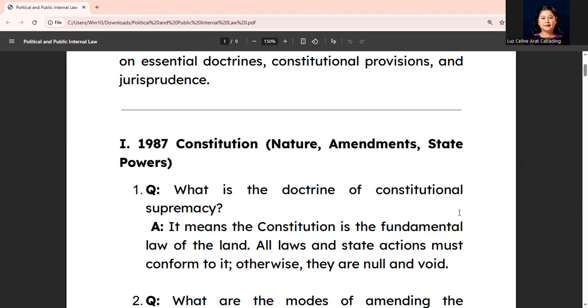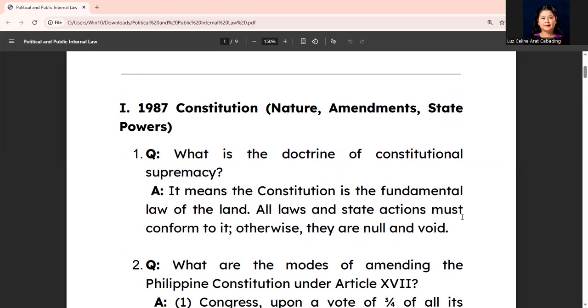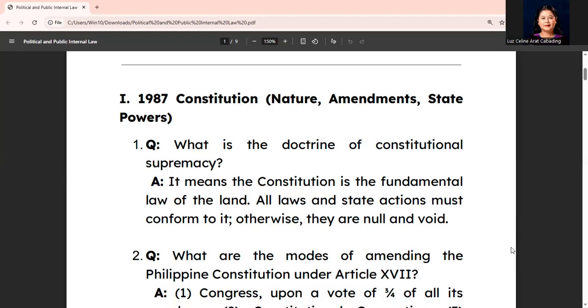So let's proceed. Under the 1987 Constitution, Nature, Amendments, and State Powers, let's have question number 1. What is the doctrine of constitutional supremacy? Answer: this means that the Constitution is the fundamental law of the land. Thereby, all laws and state actions must conform to it, otherwise they are null and void.